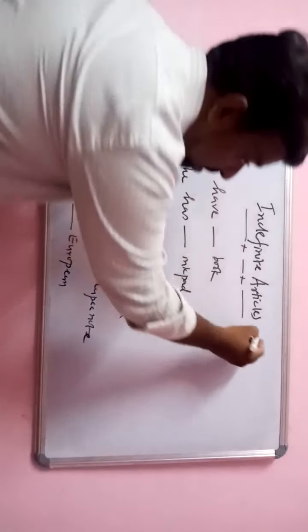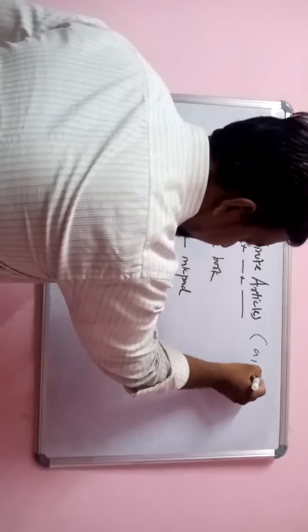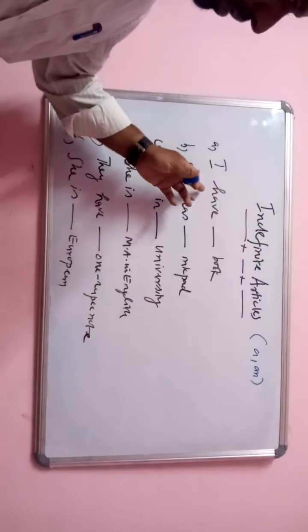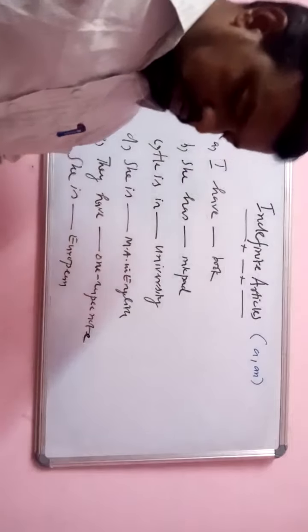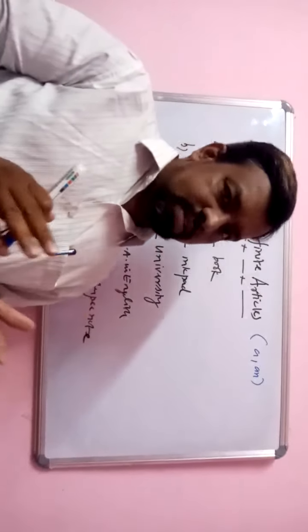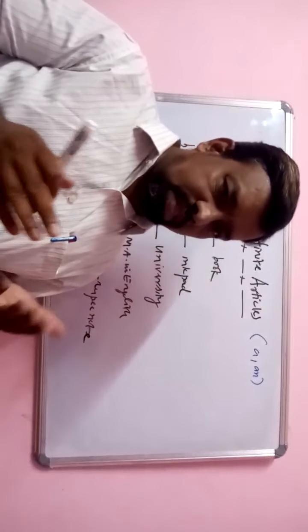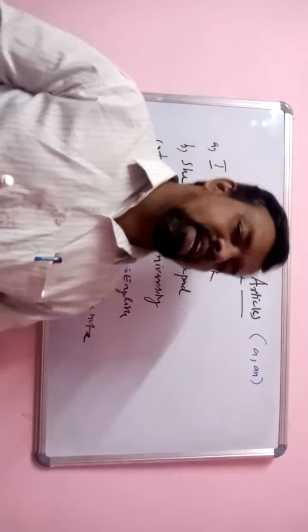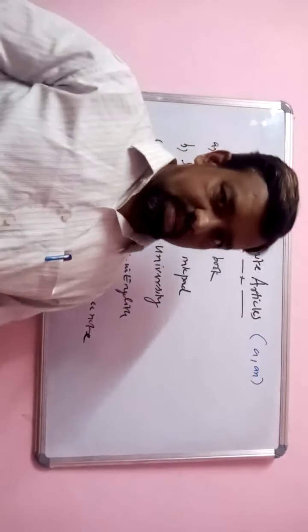What are the indefinite articles? A and an. Generally, you must remember that some students have some misconception regarding indefinite articles.